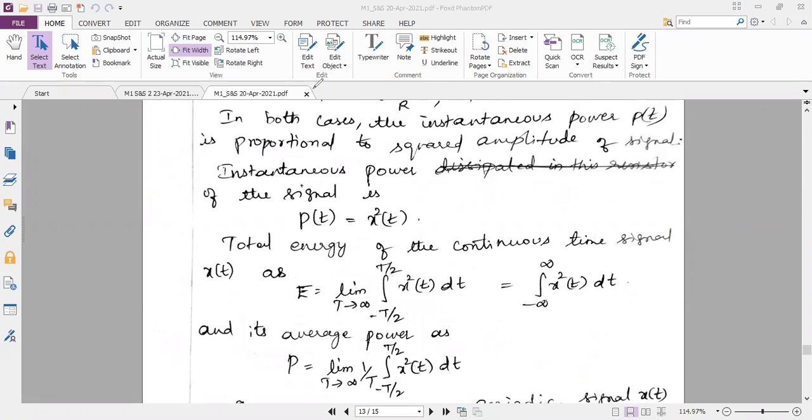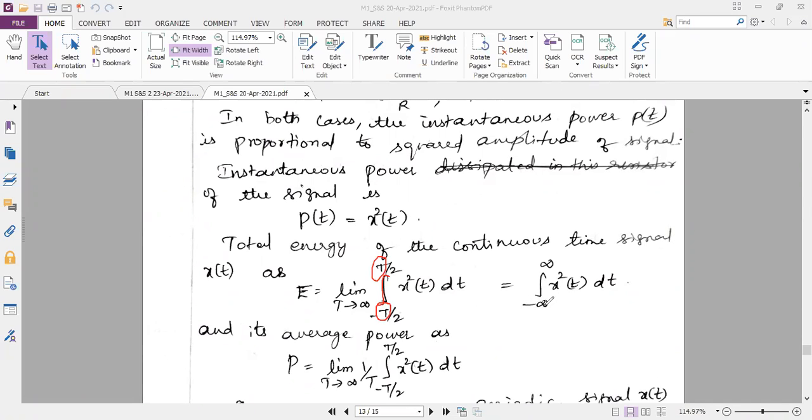Further, I can simplify this energy formula. Since T tends to infinity, instead of separately writing the limit T tends to infinity and the integration limits minus T by 2 to plus T by 2, I can substitute infinity in the limits of integration. Minus infinity by 2 is again minus infinity, and infinity by 2 is again infinity.